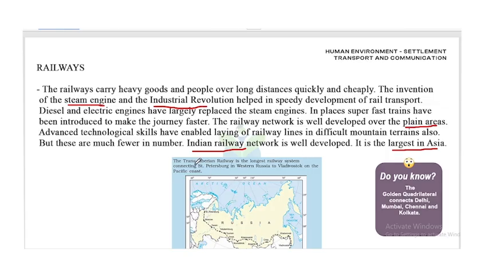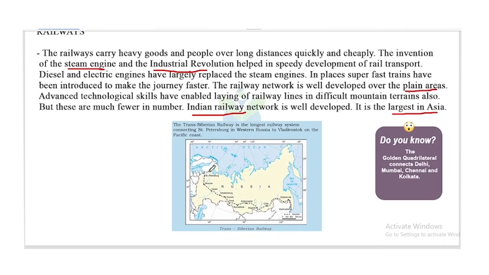Look at this. The Trans-Siberian Railway, the longest railway system in the world, connects St. Petersburg in Western Russia to Vladivostok on the Pacific coast. This dotted line is the railway line.